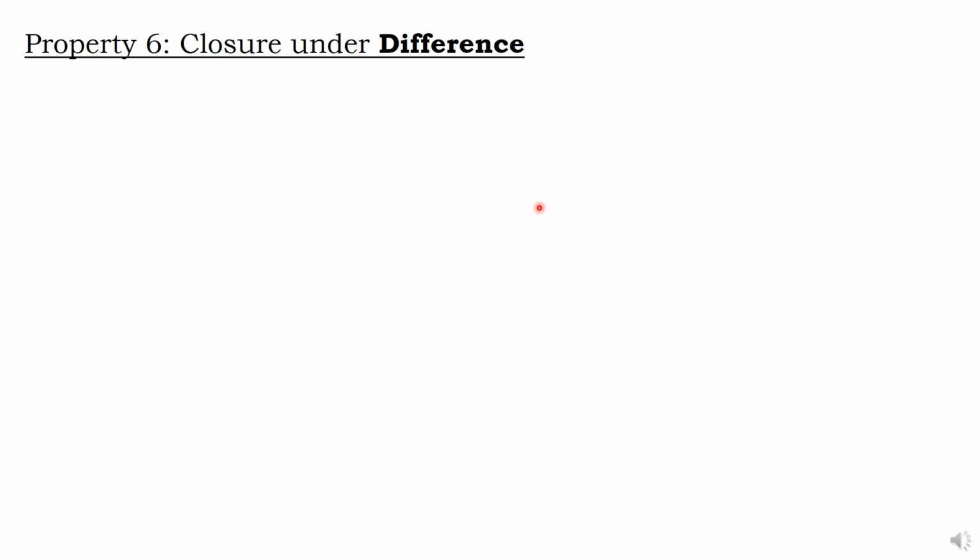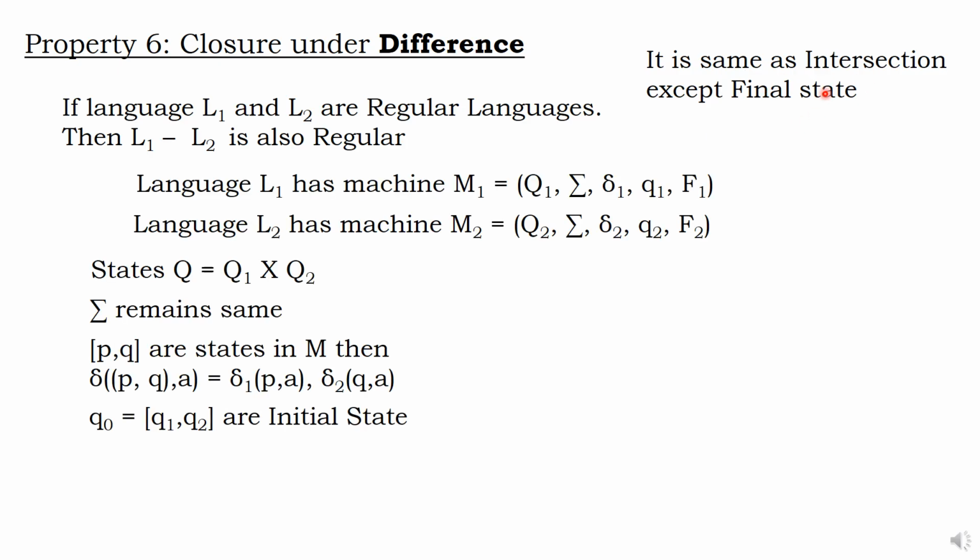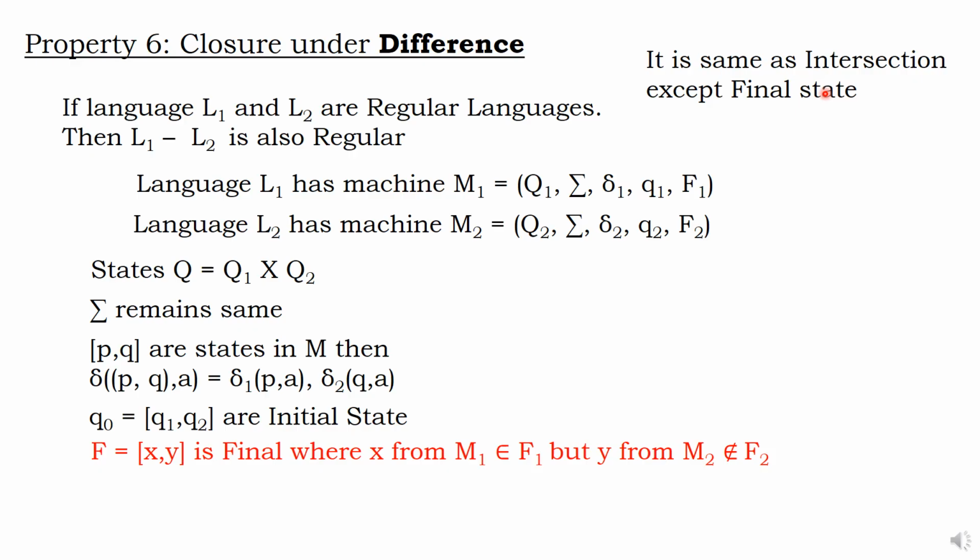Closure under difference. Difference is also same as your intersection. A slight difference is there. Language L1 is regular, L2 is regular. L1 minus L2 is also regular. It is same as intersection except final state. So I am going to repeat everything same. All the stories, everything is same.